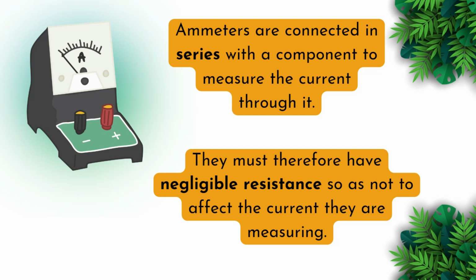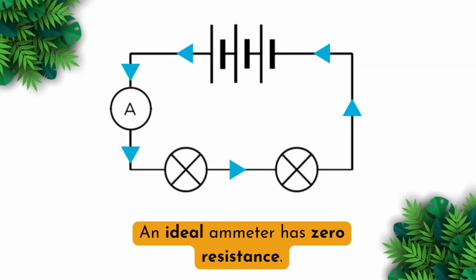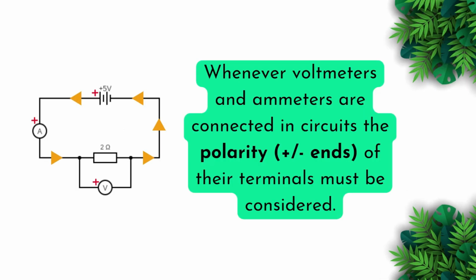Ammeters are connected in series with a component to measure the current through it. They must therefore have negligible resistance so as not to affect the current they are measuring. An ideal ammeter has a zero resistance.